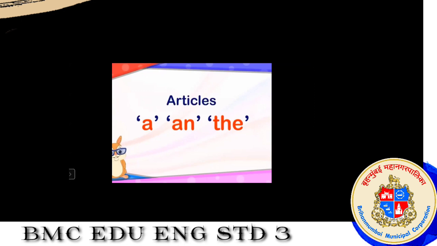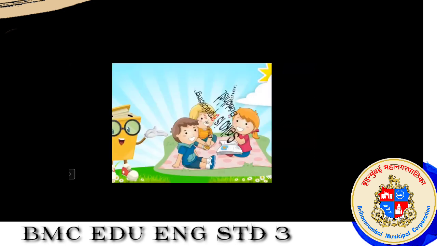Articles, there are three articles. Yes, only three articles: a, an, and the. So, these three are called articles. See, students, in your books, whenever you open any textbook, you see these three articles, a, an, and the. These three articles are everywhere, without which our noun is incomplete. So a, an, and the are very important components in the English.